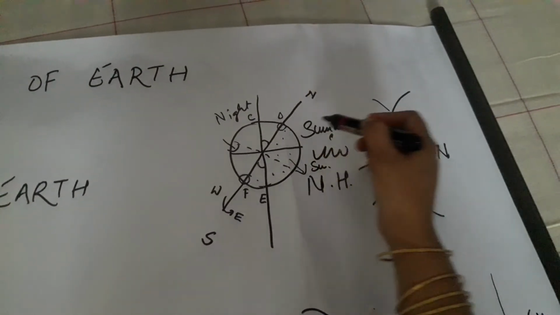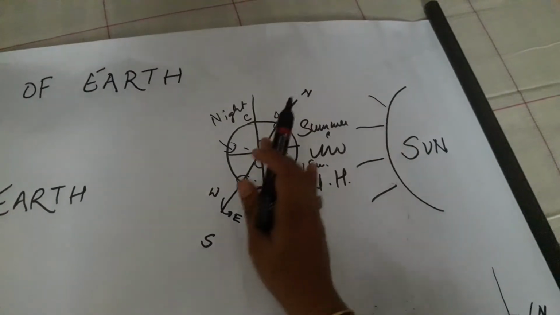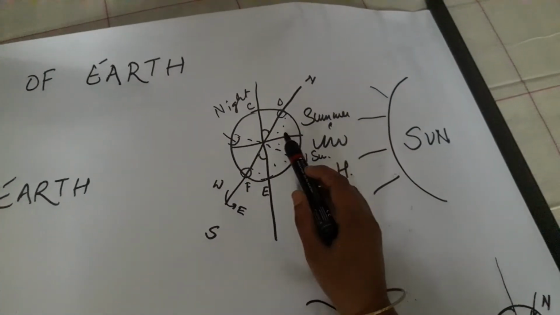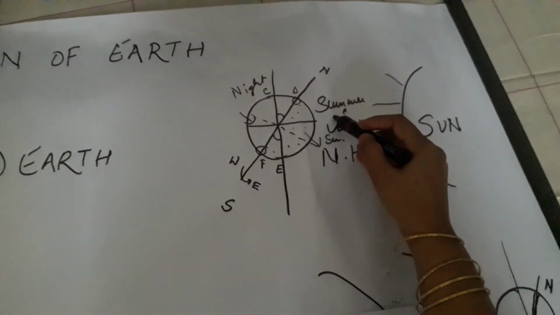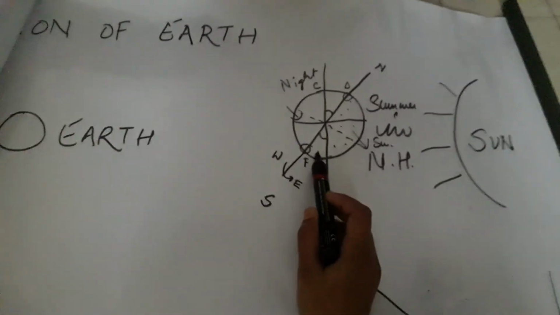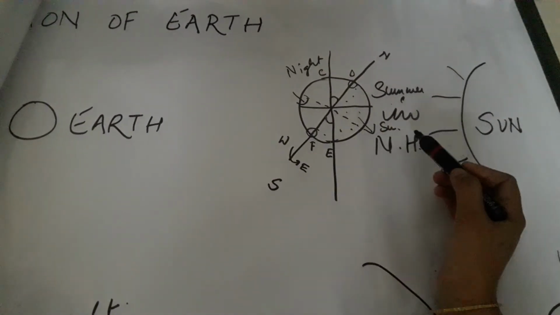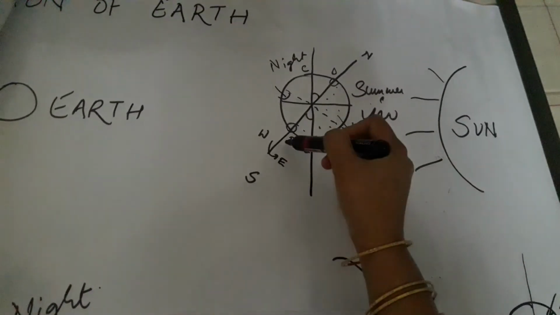So D part will receive sunlight. This portion, northern hemisphere, is in the direct rays of sunlight. So this will be summer season in northern hemisphere, and this portion will be winter season, as the sun rays have to travel a distance to reach F.